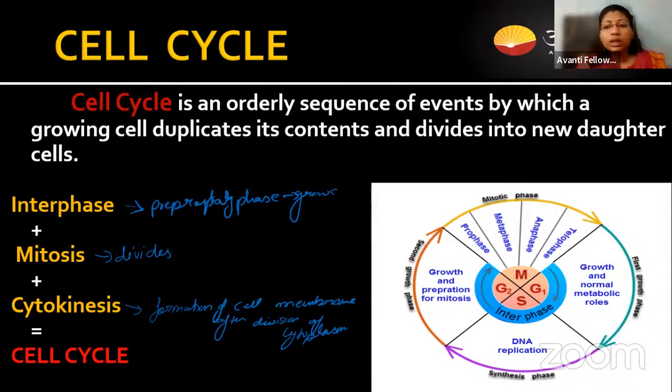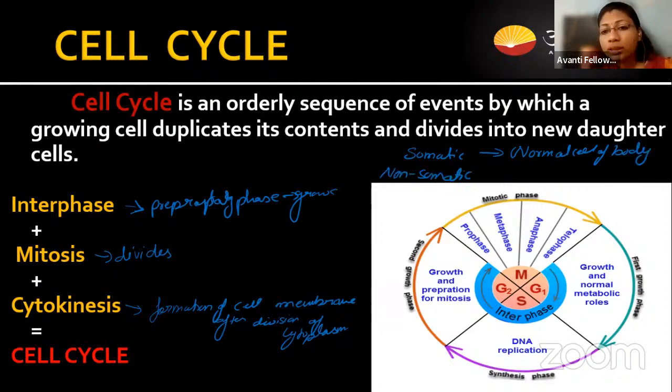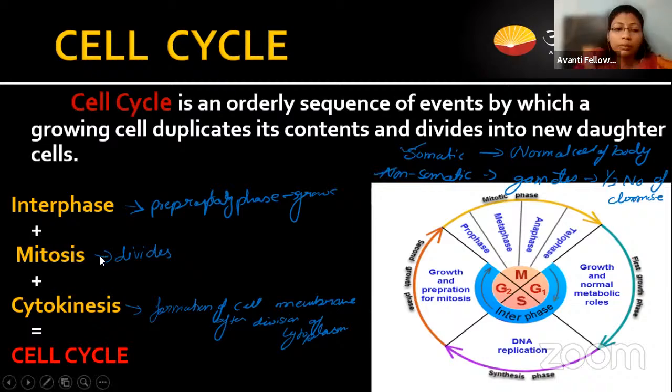Somatic cells are the normal cells of the body, not playing a role in the formation of gametes, whereas germ cells are forming the gametes, right? If gametes are forming, gametes have a reduced, half number of chromosomes. For that, we need to reduce the number of chromosomes during division, right? So depending on the type of cell undergoing division, it can be mitosis or it can be meiosis.